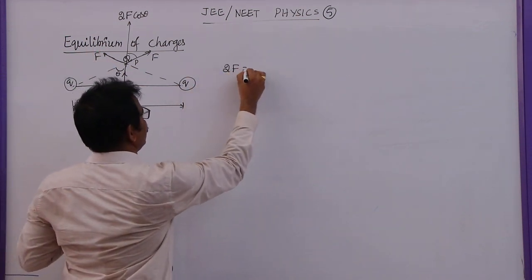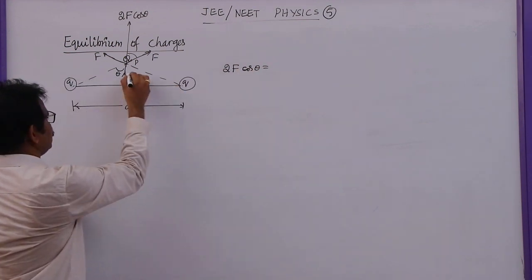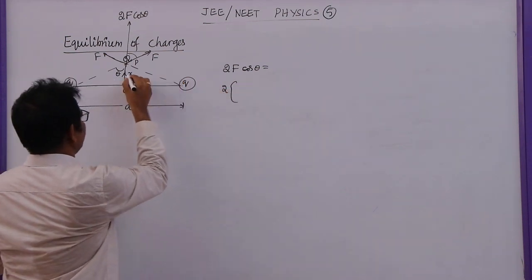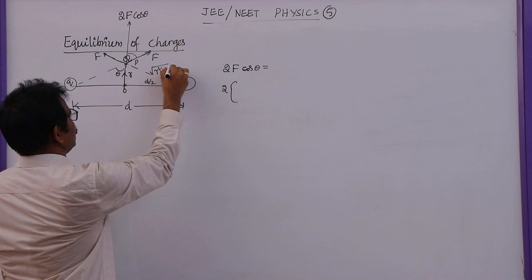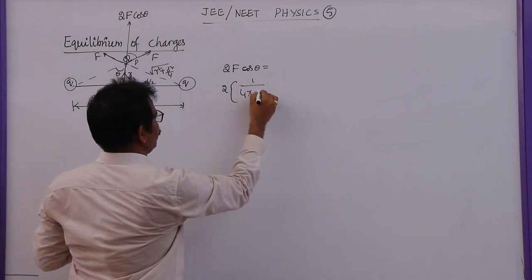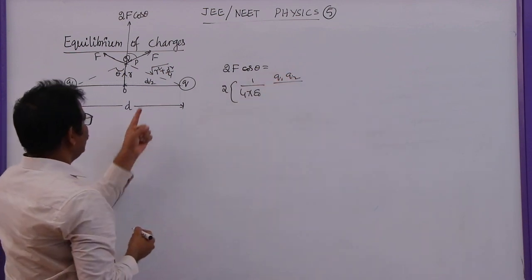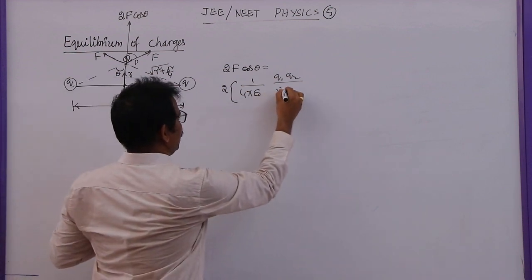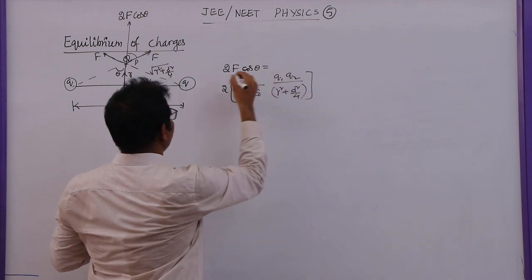Net force is given by 2F cos theta, where let us say this distance is r. Now, what is F? This will become d by 2, so the distance squared is r square plus d square by 4. So the formula will be 1 by 4 pi epsilon naught q1 q2 by the square of the distance between these two charges, which is r square plus d square by 4, into cos theta.